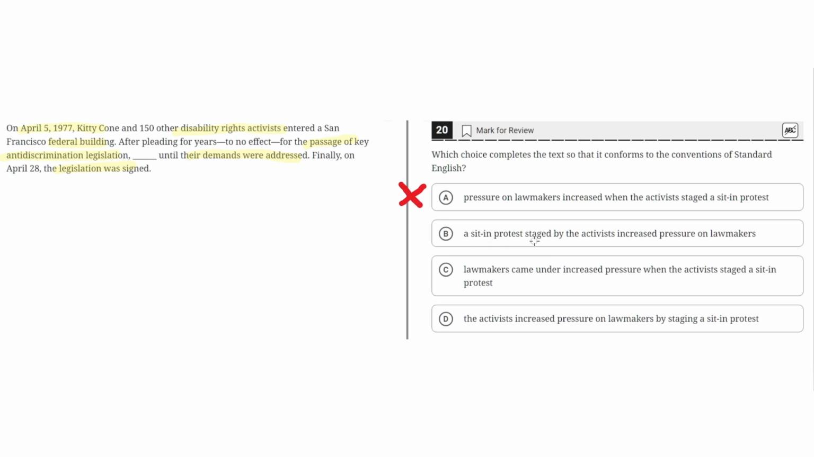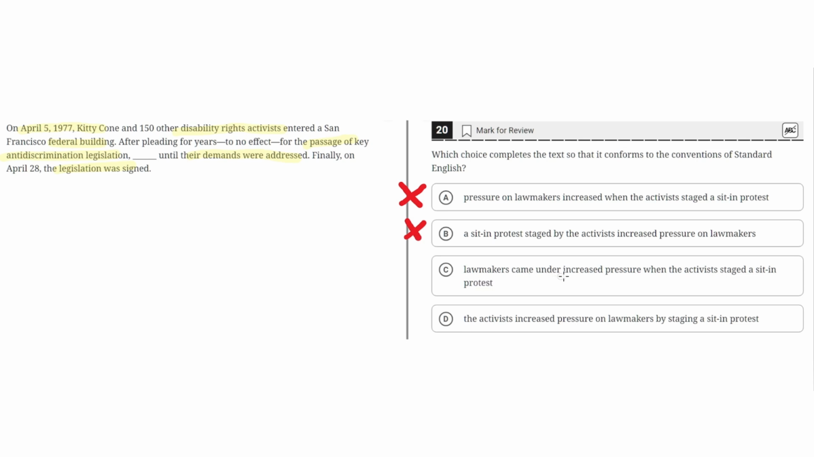B. A sit-in protest staged by the activists increased pressure on lawmakers. This is incorrect because now this implies that a sit-in protest was pleading for years to no effect for the passage of key anti-discrimination legislation, and this does not make sense. As before, the noun activist must be mentioned right after the phrase to make sense grammatically. Because this isn't the case, B is incorrect.